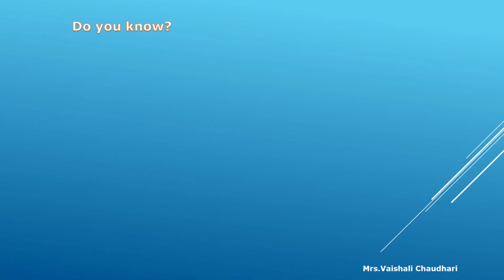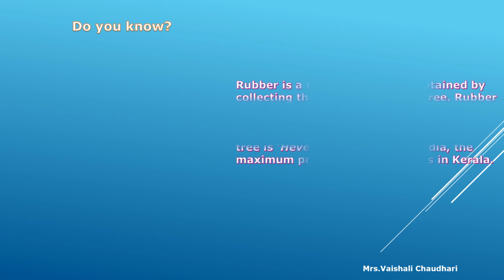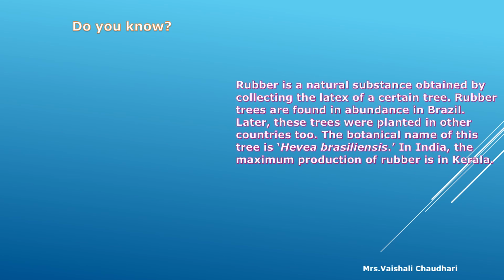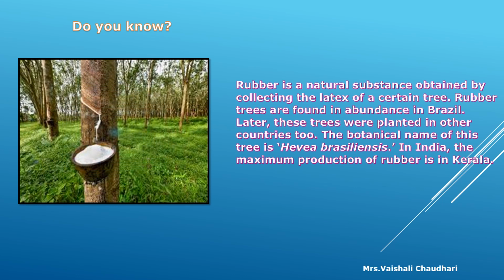Now, do you know? Rubber is a natural substance obtained by collecting the latex of a certain tree. Latex, we know, children, is the gum or sap of the tree. Rubber trees are found in abundance in Brazil. Means most of the rubber trees we see are in Brazil.